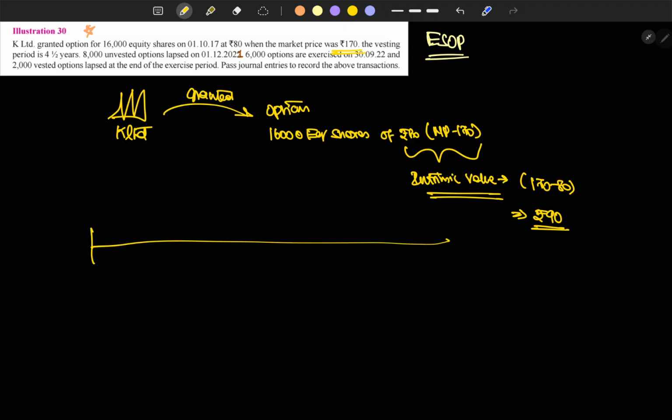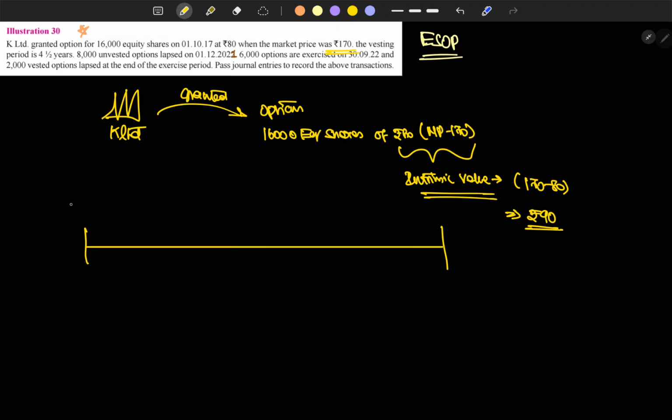What they are saying is, 1/1/17 is the time the company has granted the option at rupees 80, and the market price is rupees 170, the intrinsic price is rupees 90, the difference. So these are all the information we need to know at the initial stages.